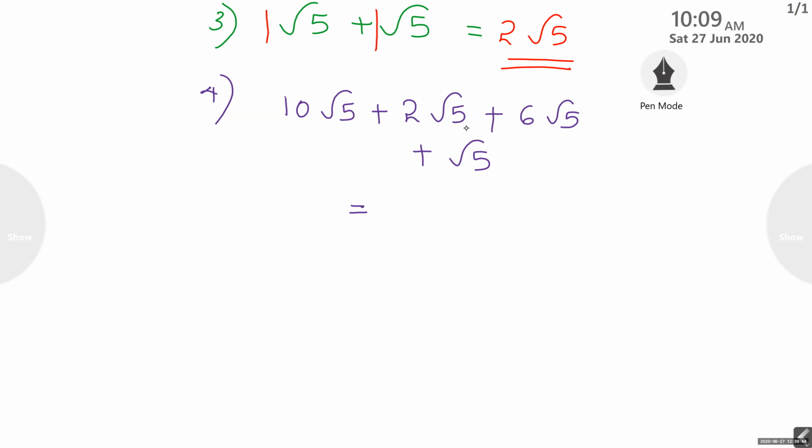What is the answer? 19 root 5. Who is telling the answer in between? Let Elsa tell the answer. Elsa, you are taking this much time for adding.